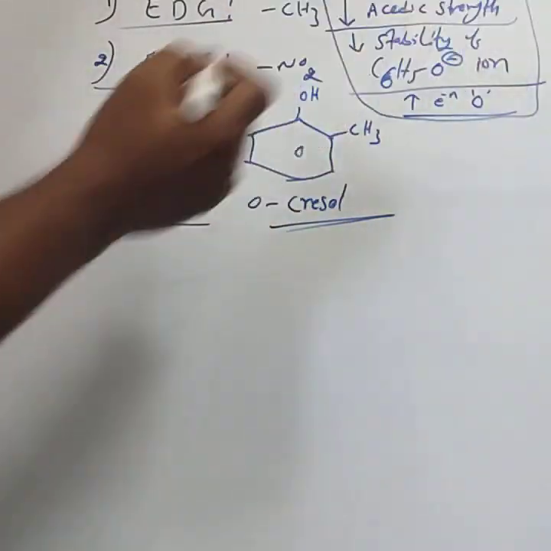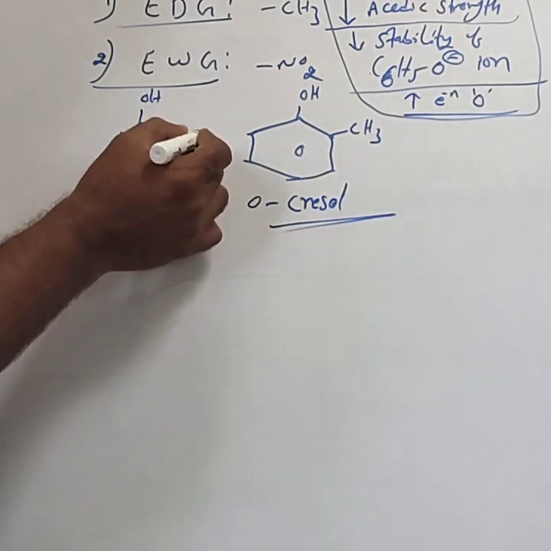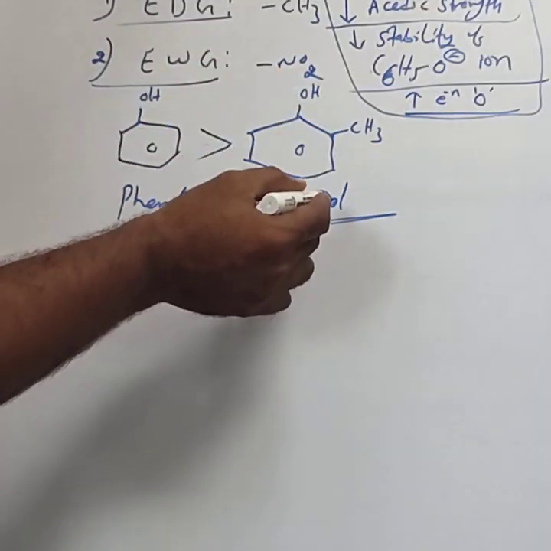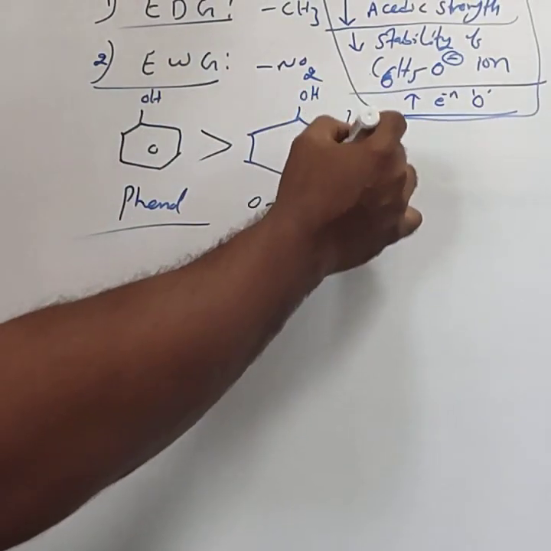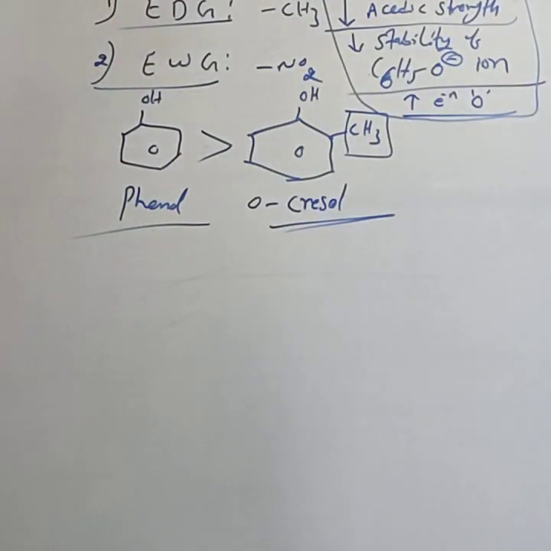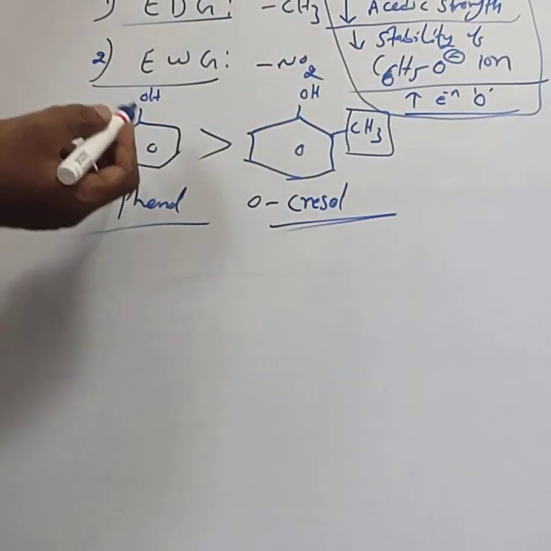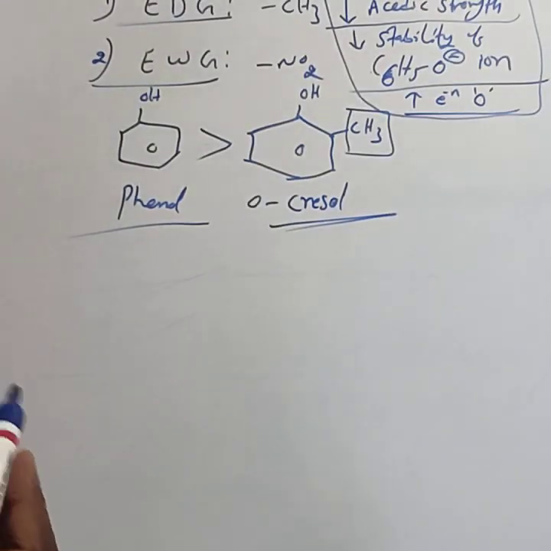By using this explanation, out of phenol and cresol, which one is more acidic? Yes, phenol is more acidic than the cresol. Why? Because cresol contains the electron donating group, the CH3 group, but phenol has no such electron donating group. Cresol contains an electron donating group, hence phenol is more acidic than the cresol, orthocresol. This is about the electron donating group.